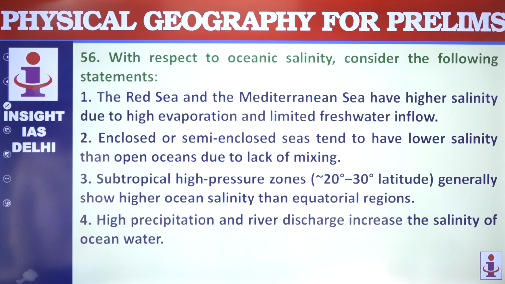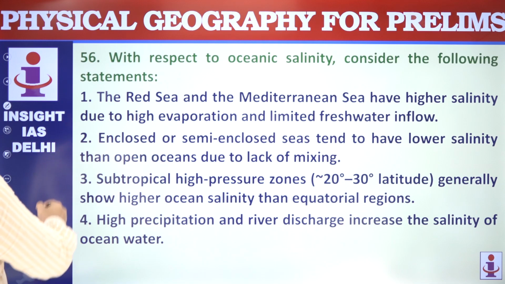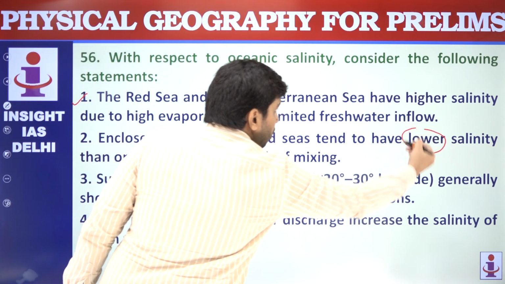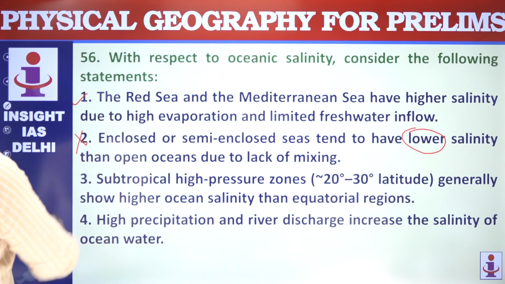Oceanic salinity. The Red Sea and Mediterranean have higher salinity due to high evaporation and limited freshwater inflow. This is correct. Enclosed or semi-enclosed seas tend to have lower salinity. Enclosed and semi-enclosed seas have higher salinity, not lower. So this is not correct.